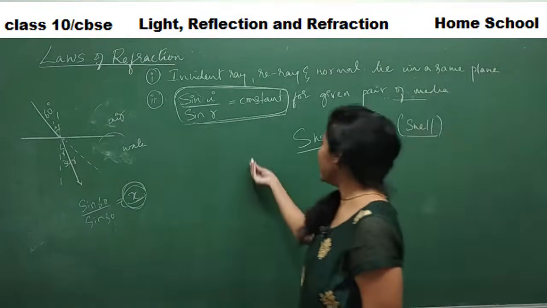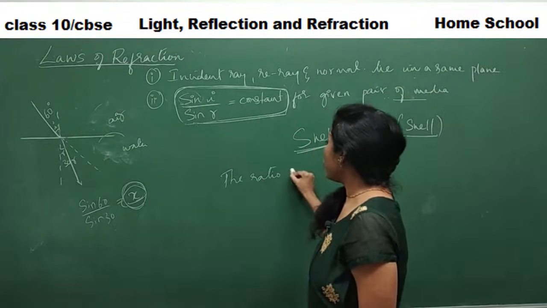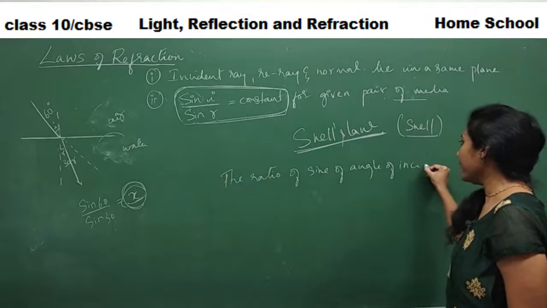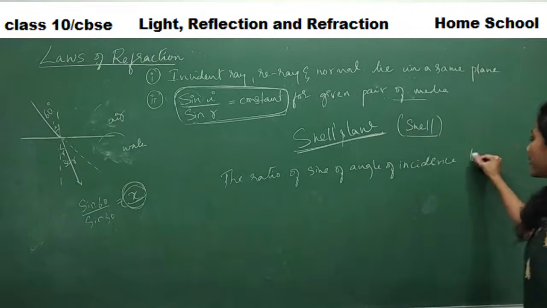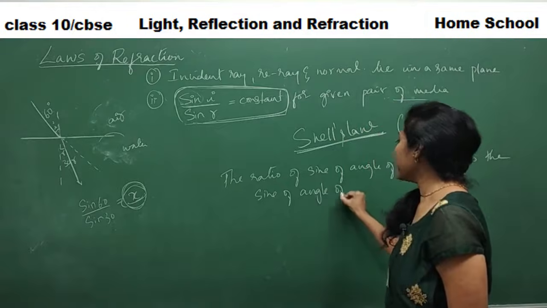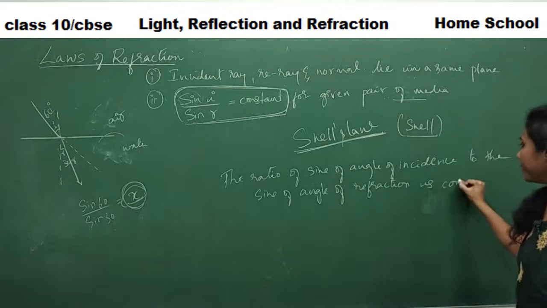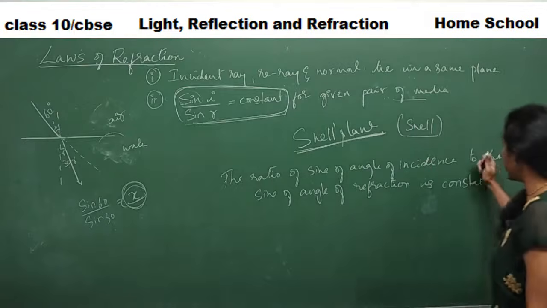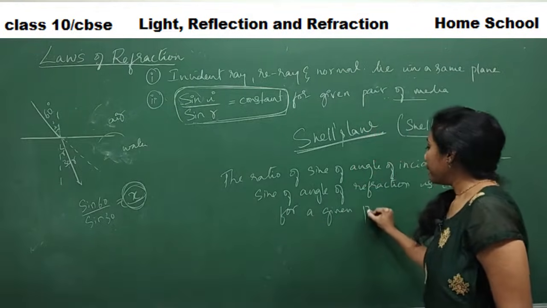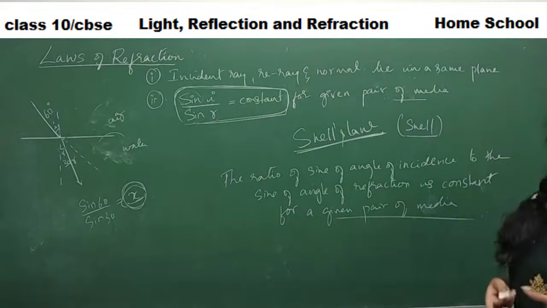Now the actual definition for Snell's law we are writing. The ratio of sine of angle of incidence, note it down, to the sine of angle of refraction is constant for a given pair of media. Clear? This is what we mean by Snell's law.